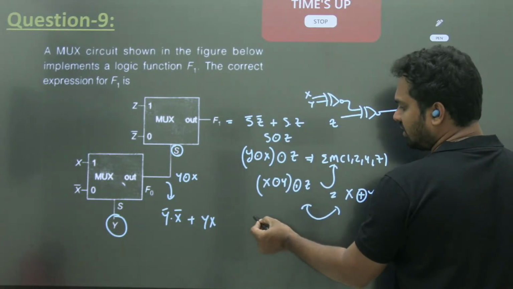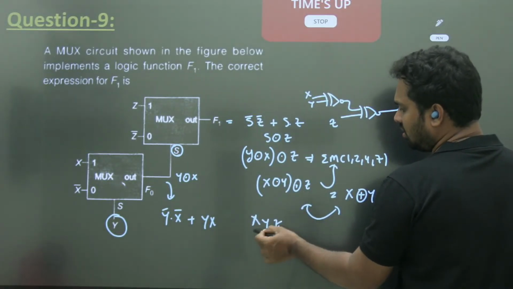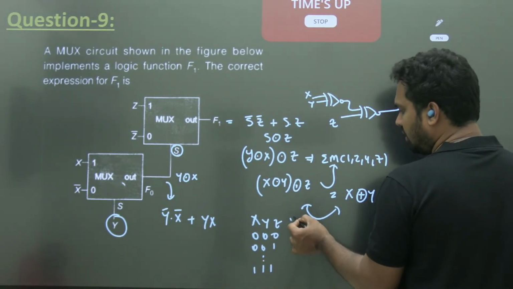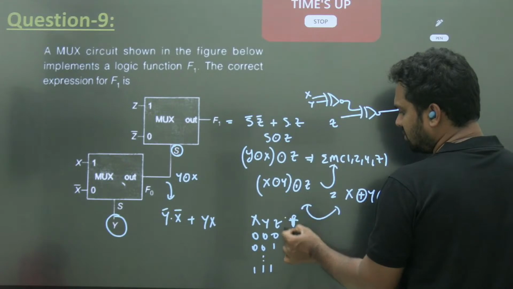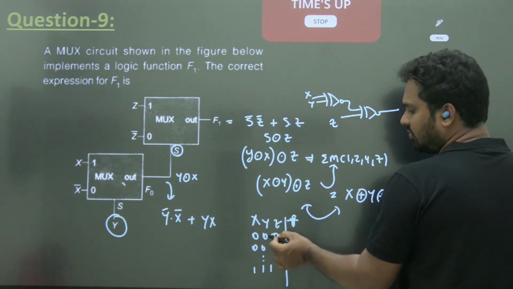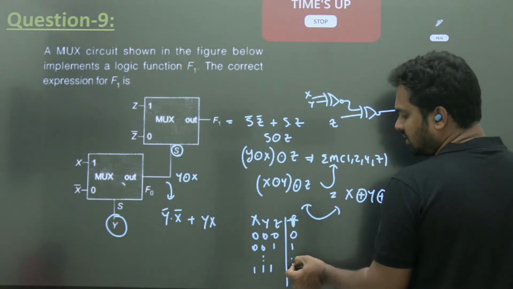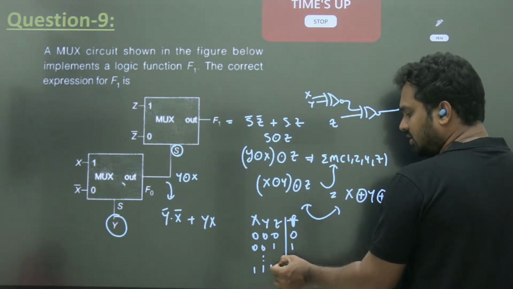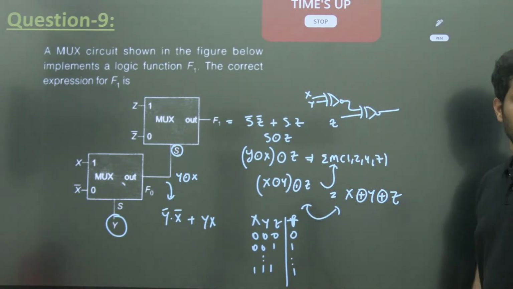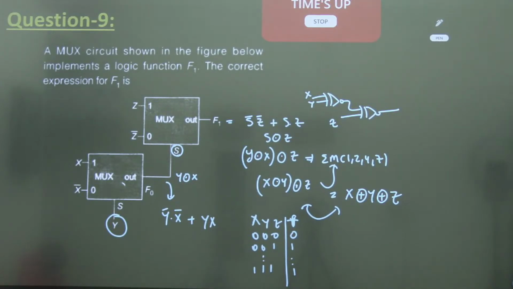Suppose you have x, y, z from all zeros to all ones, and write the output F. You check it. First you do x nor, then x nor. You check what is the answer. 0 xnor with 0 is 1. 1 xnor with this one, 0. 0 xnor 0 is 1. 1 xnor with 1, 1. Like that you get. 1 xnor with 1, 1. Xnor with 1. You try this at home. Okay, right, so this is the answer.